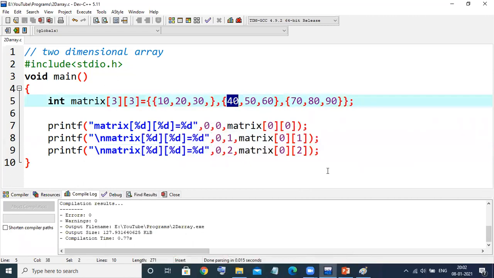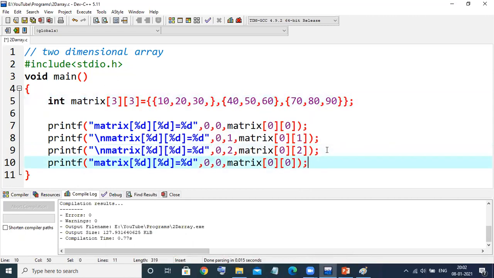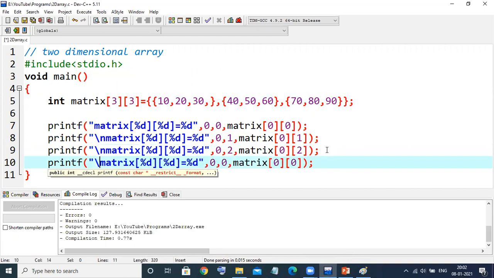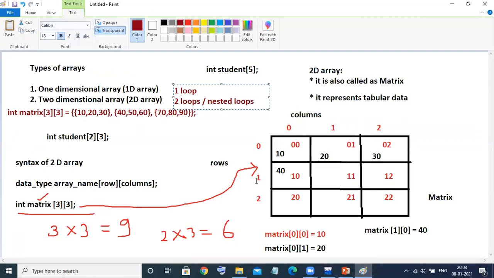That means if I want to print the next statement, here I'll put a backslash n first, right? And you see what I need to change here. I need to change the row also, right? I want the second row, but the value will be the first value. See the diagram? This is the first row.